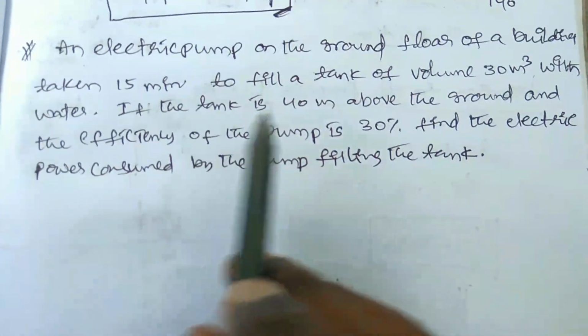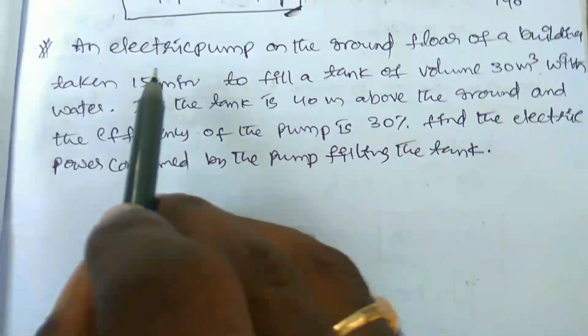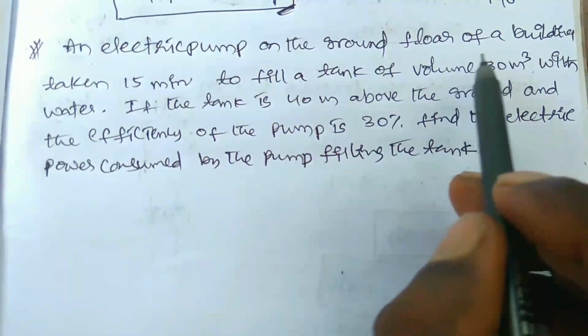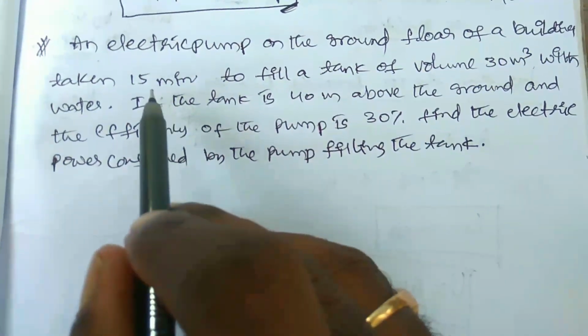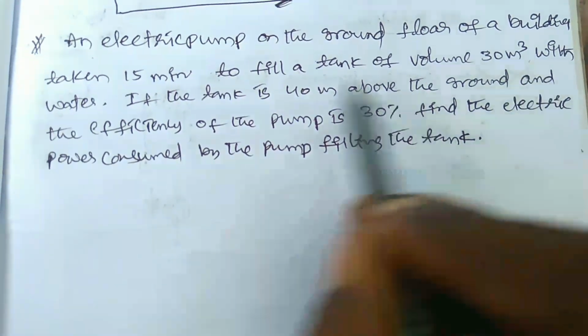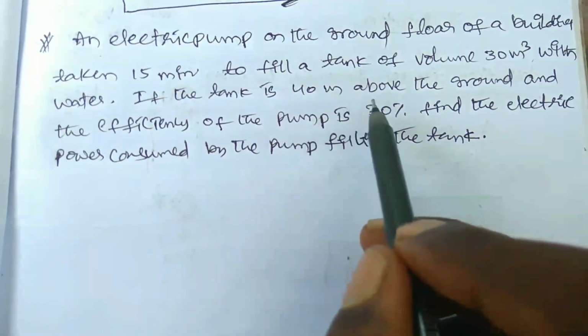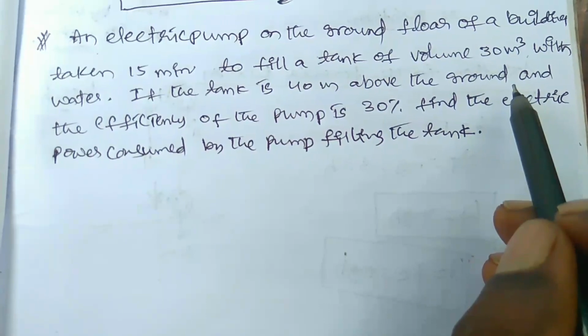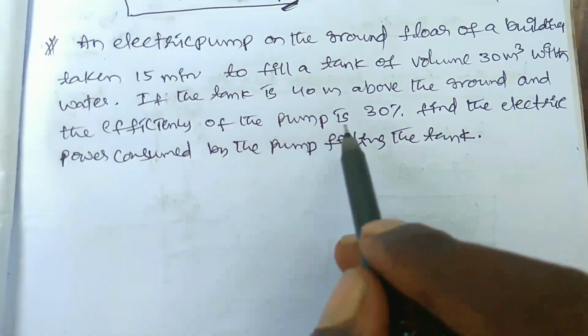Okay, here there is another problem which is a very important model. An electric pump on the ground floor of a building takes 15 minutes to fill a tank of volume 30 meter cube with water. If the tank is 40 meter above the ground and the efficiency of the pump is 30%.